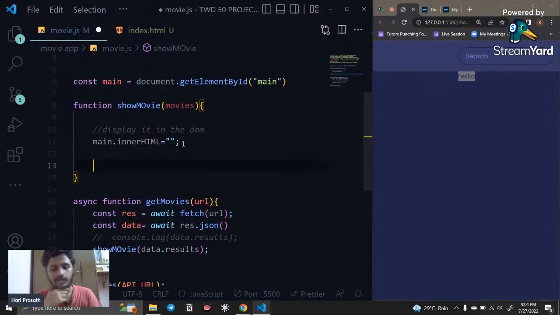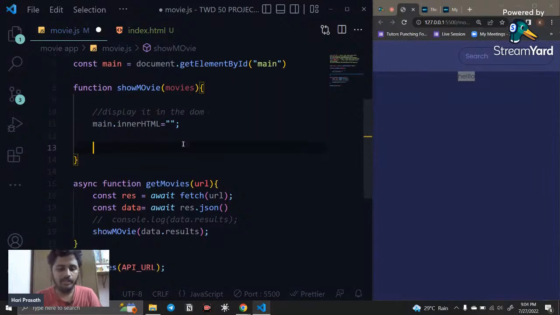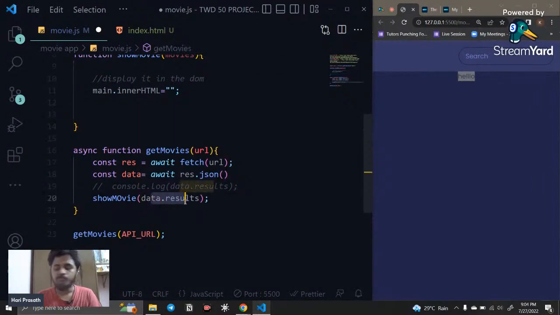So this is main.innerHTML, and inside this I'm going to pause it. You can see this data is in an object, and inside that it is in an array. So I'm going to loop through it and iterate all the information, because I want to show all the movie list.